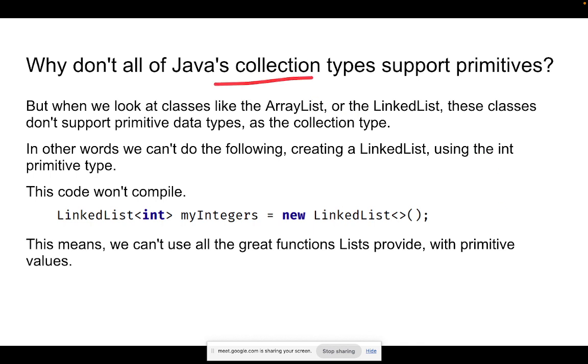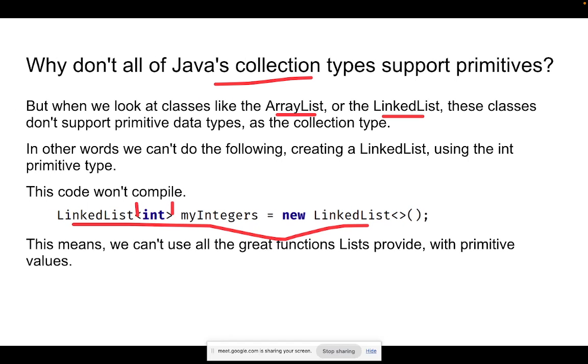Last time we discussed this point earlier also, that for an array list and linked list, if I try to initialize or declare them using this line of linked list, and I specify the type of my linked list as a specific primitive data type, in this case int, it will not compile, it will give me a compiler error. So that means for the list, specifically, since we have already seen the array list and all, the primitive data types may not work in this.